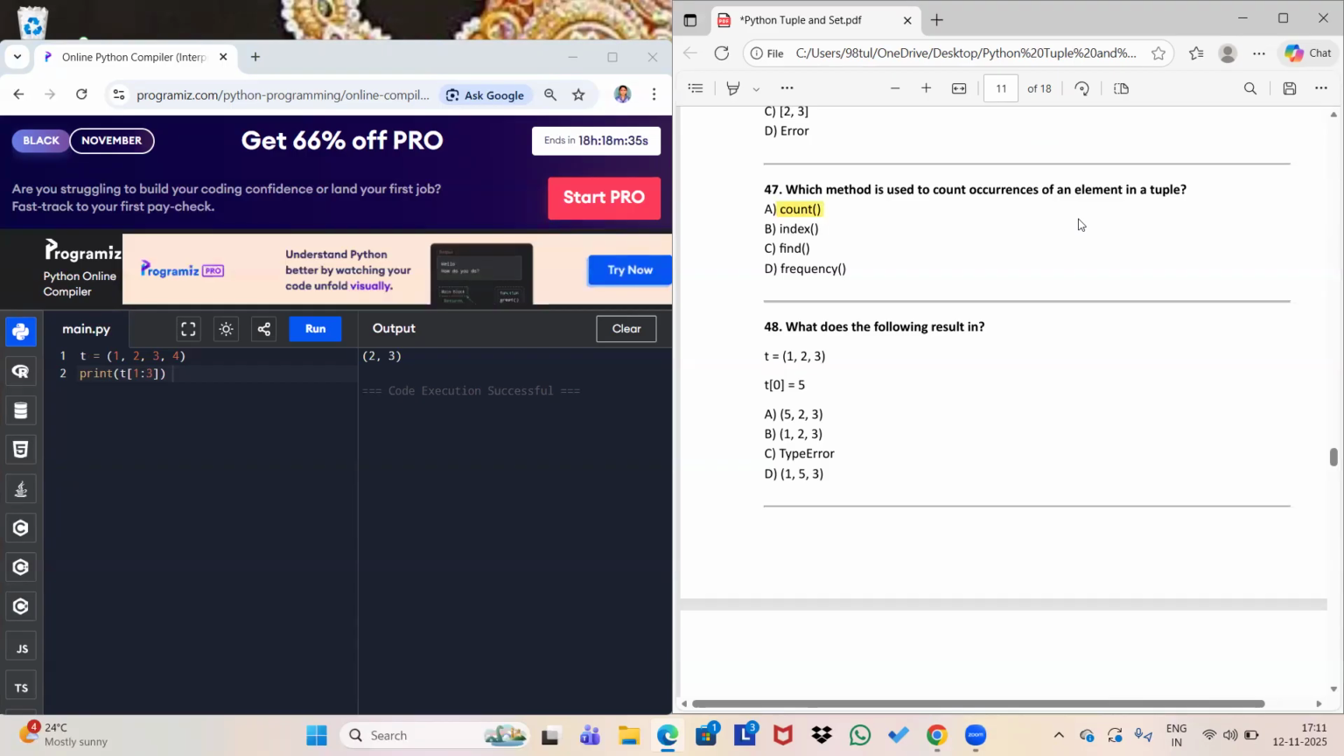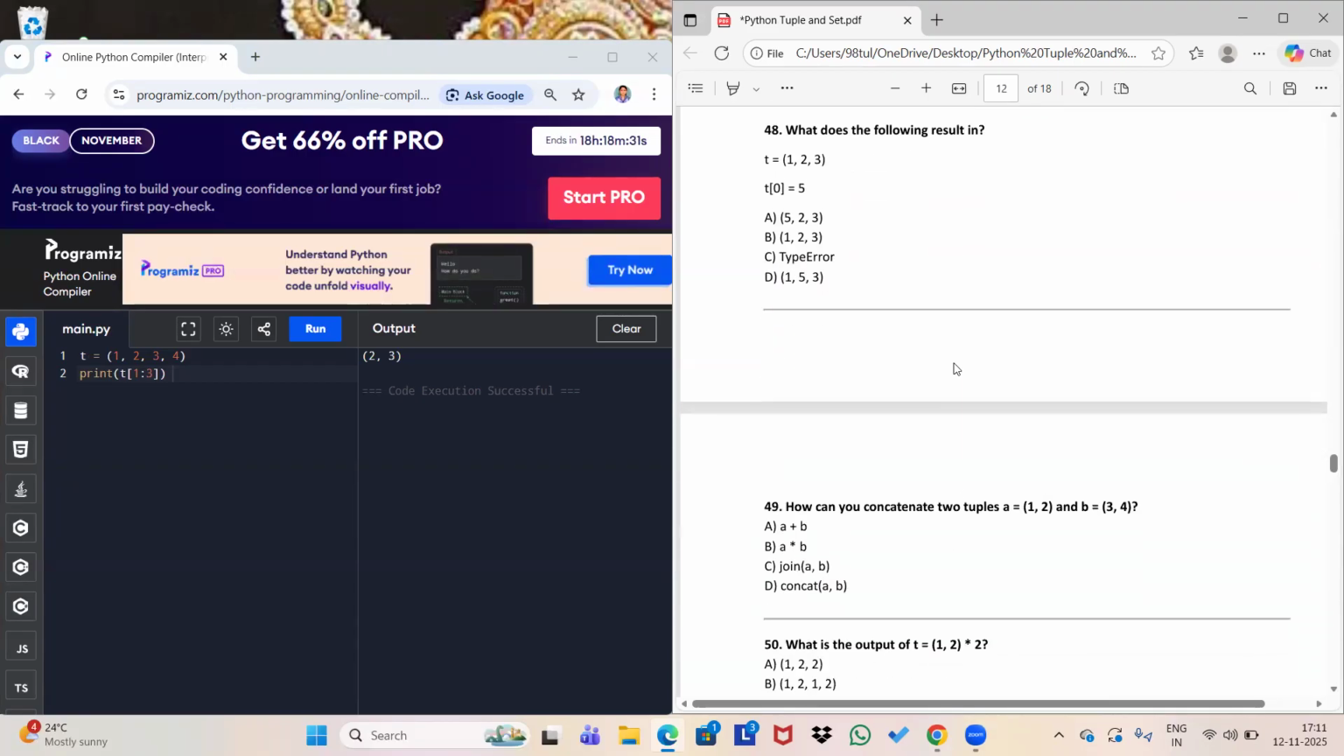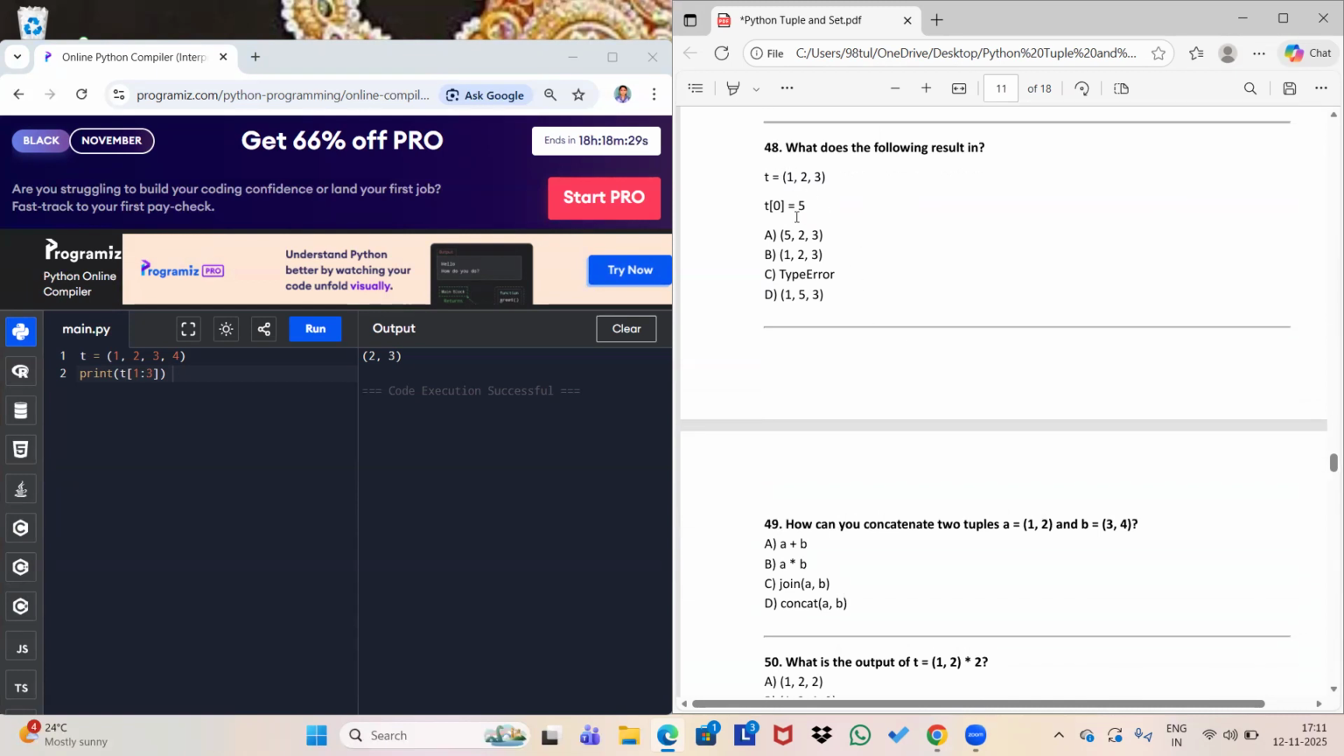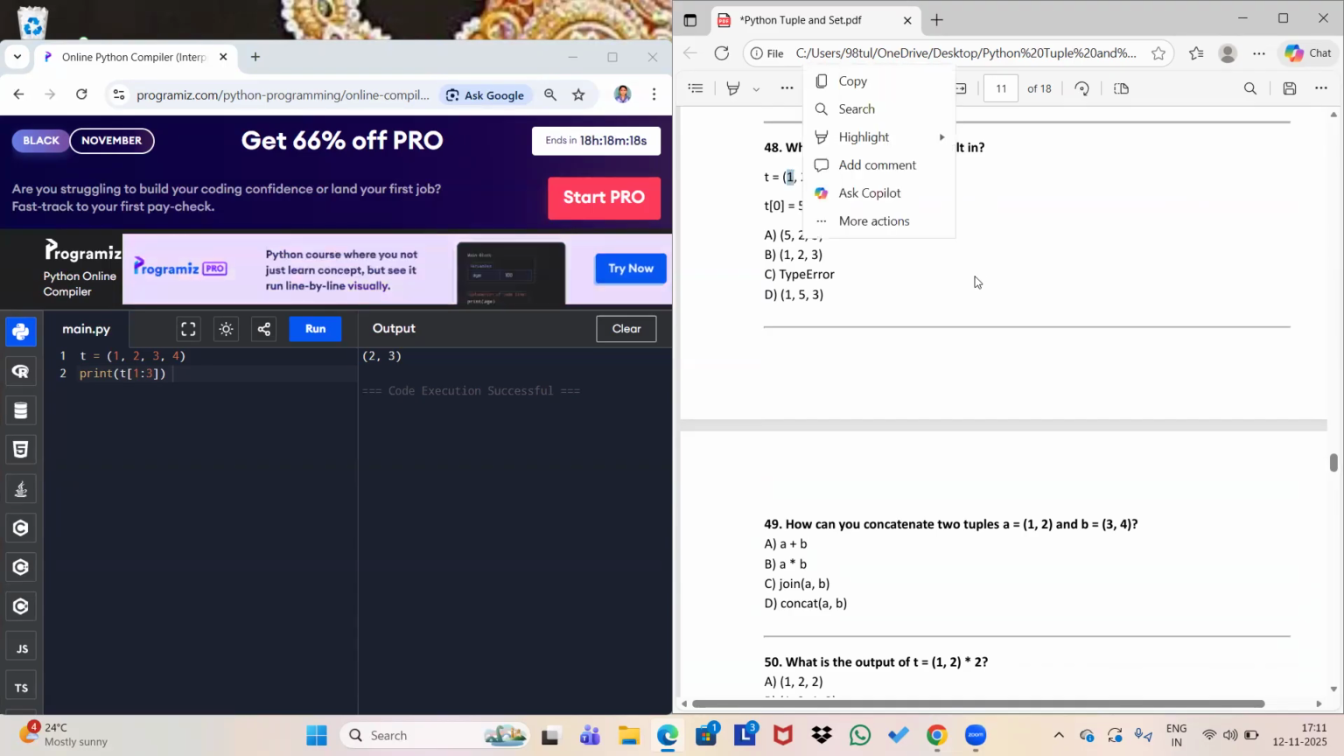Like this, it will give you the answer. Okay. What does the following result in? This is my tuple, and this is asking you to assign a value at the zeroth index. So this line means you have to assign 5 at the zeroth index.